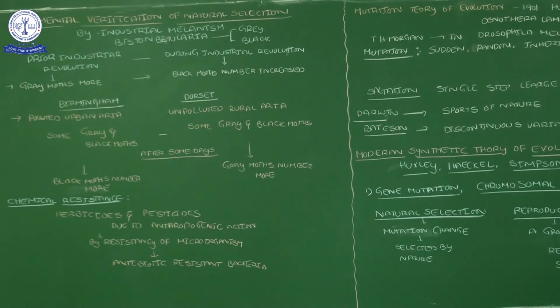See, when the industries are constructed, a lot of smoke is liberated from the chimneys, correct? Industrial smoke gives a positive evolutionary force to the black moths, positive selection, but it is a negative thing for gray moths. Why? When industries were constructed, the smoke liberated was black, and that black smoke adhered to the bark of the trees.